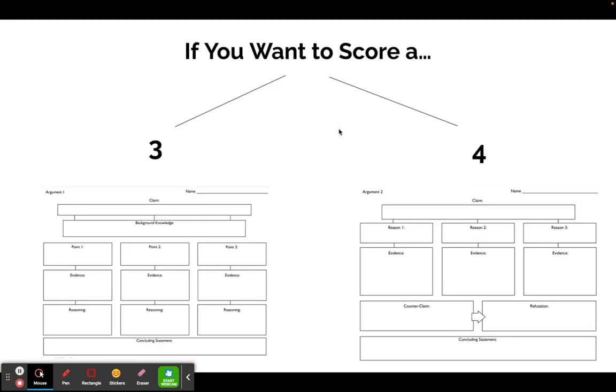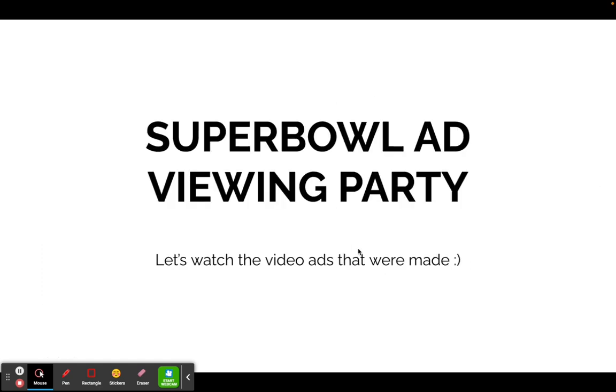And then we're going to be working on creating an outline. If you are wanting to score a 3 on the paper, you're going to want to use this outline. I have them printed out in class. If you want a 4, you're going to want this. The main reason that they are different is that if you want to get a 4 on this paper, you need to have a counterclaim or a counter perspective. And this graphic organizer will allow you to brainstorm that.